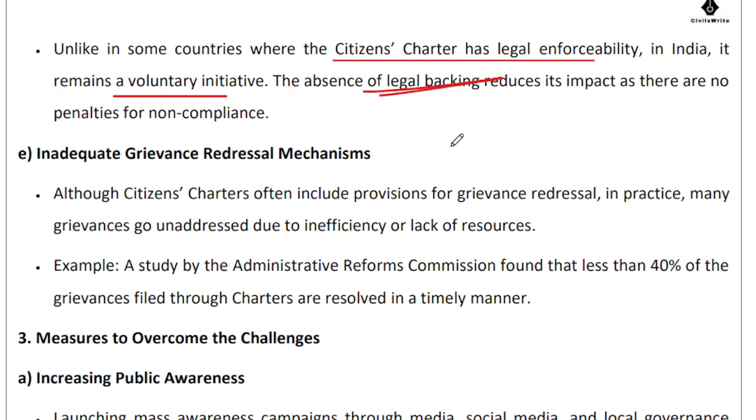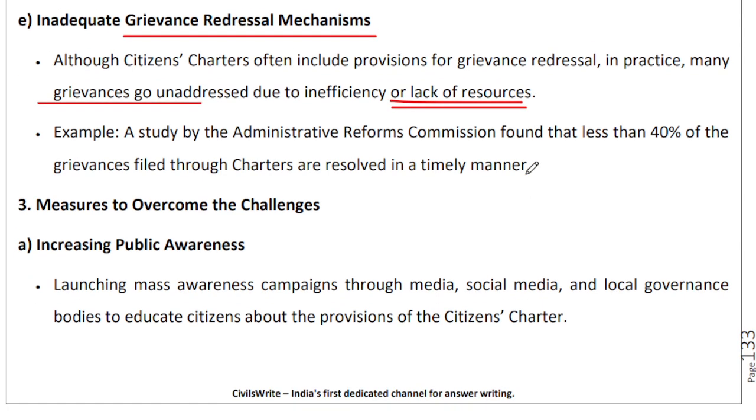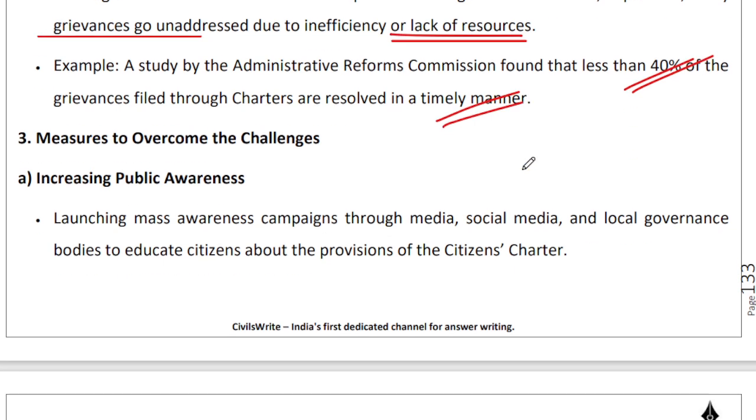But again, the idea over here is that if you start creating laws for anything and everything, then do we have the capacity to enforce those laws? Then that will become a joke in itself, right? Grievance redressal mechanism that I spoke so highly of, does it really work? Whom are you going to go to complain to, right? Because these grievances go unaddressed because there isn't enough resource available to address your grievances. Addressing grievances is yet another work in progress. So a lot of studies have found that less than 40% of the grievances are resolved in a timely manner. I would be surprised if even 35% would be getting solved in a timely manner.